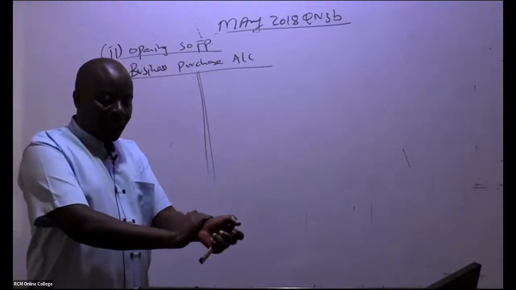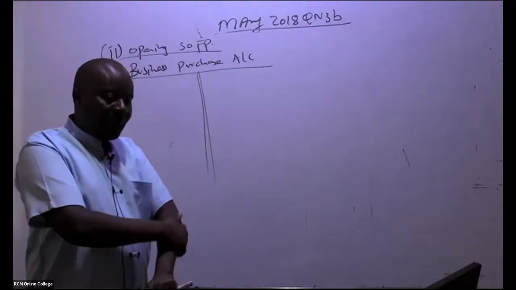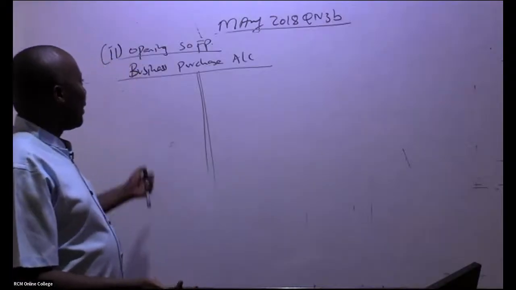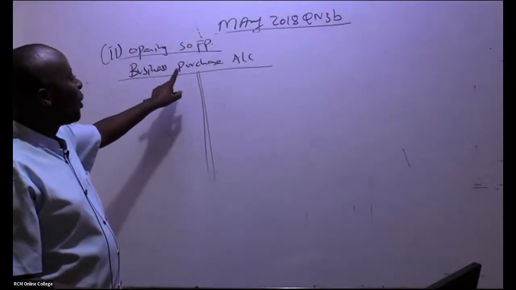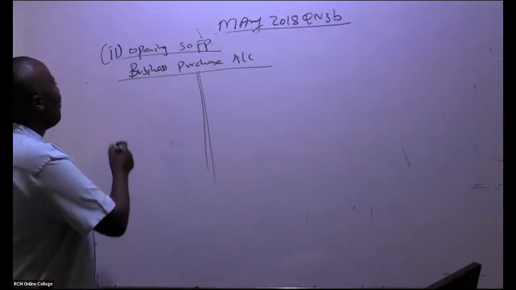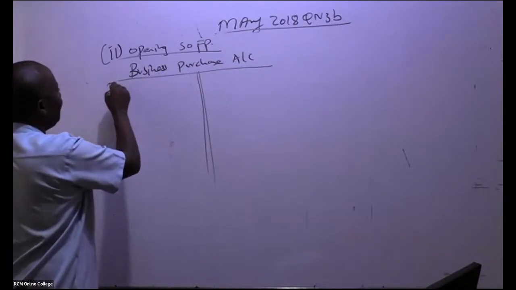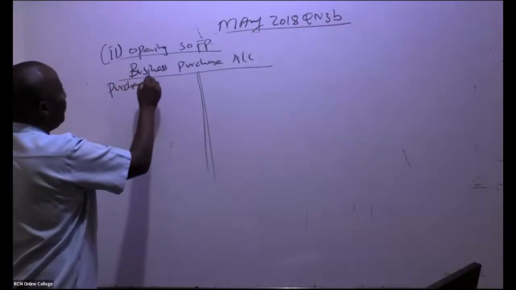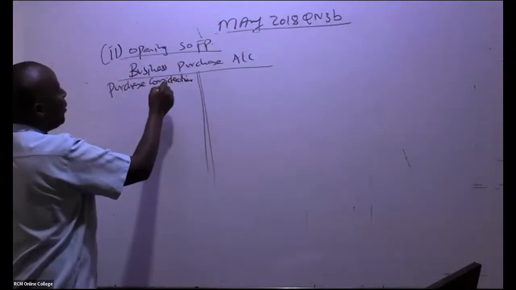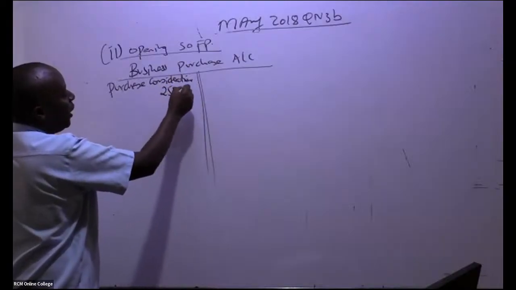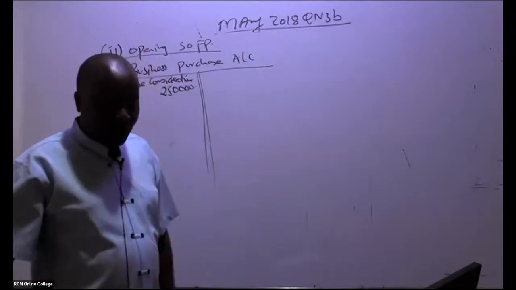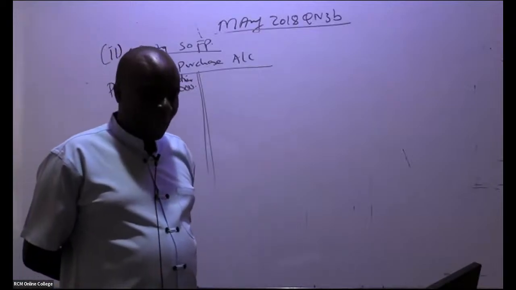So in this case, ladies and gentlemen, we shall start with the usual business purchase account. Now you're looking at this from the company's viewpoint. So we start with purchase consideration. Do you remember the figure was 250,000?